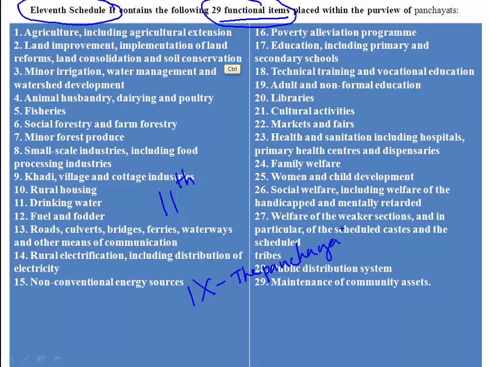If they ask which part, it is the 9th part; if they ask which schedule, it is the 11th schedule. In the last videos I told you what all the schedules are, so please refer to that video and you will come to know what is meant by schedule. So 9th part and 11th schedule.